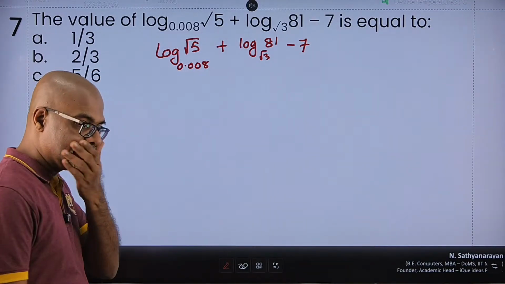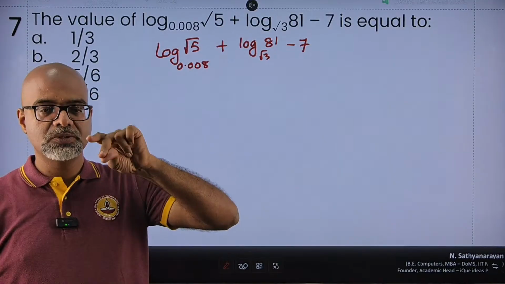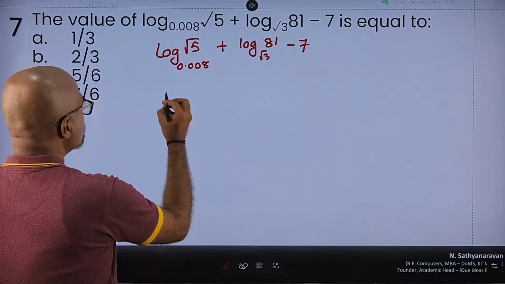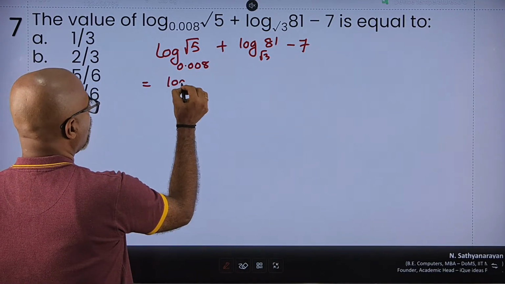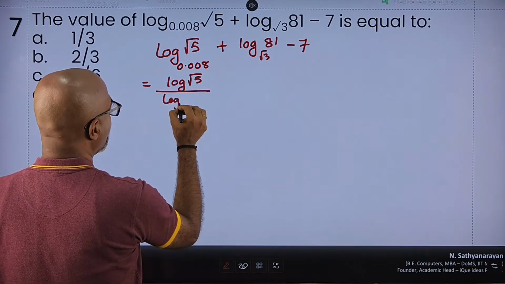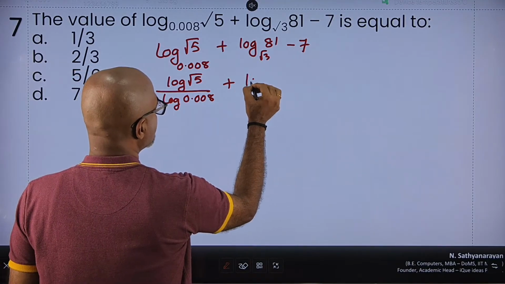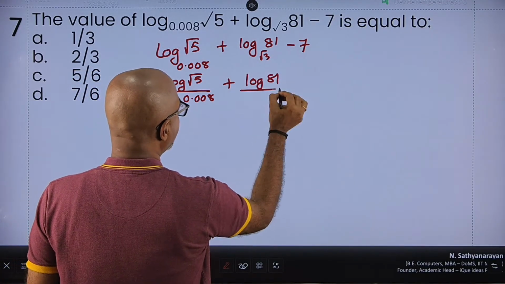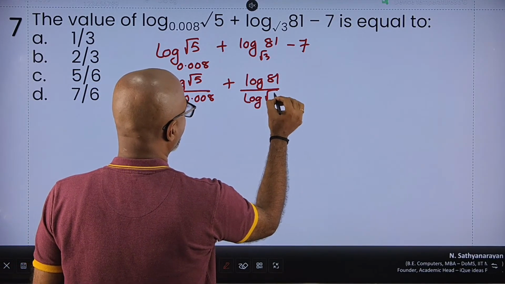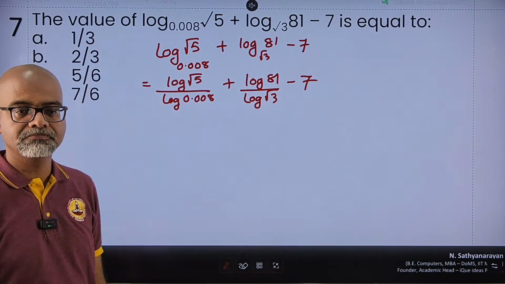I have to evaluate this. Now, whenever the bases are different, splitting of bases is what I'm going to do. So I'm going to write this as log of root 5 divided by log of 0.008 plus log of 81 divided by log of root 3, minus 7 can be kept as it is.